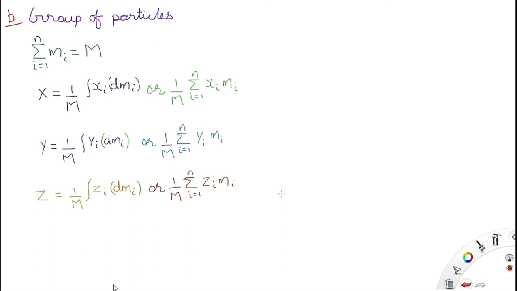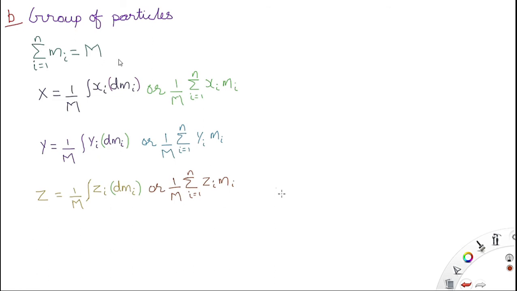In the group of particles we have capital M, like it was before. Capital M means summation of Mi from 1 to n, where n is the total number of particles. So summing the total number of particles will give you capital M, the total mass of the body.